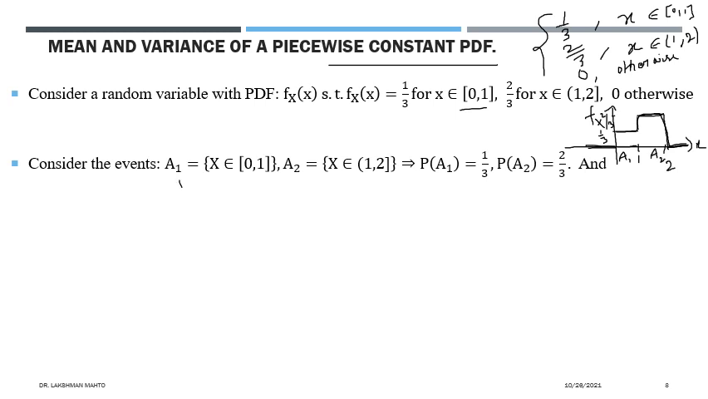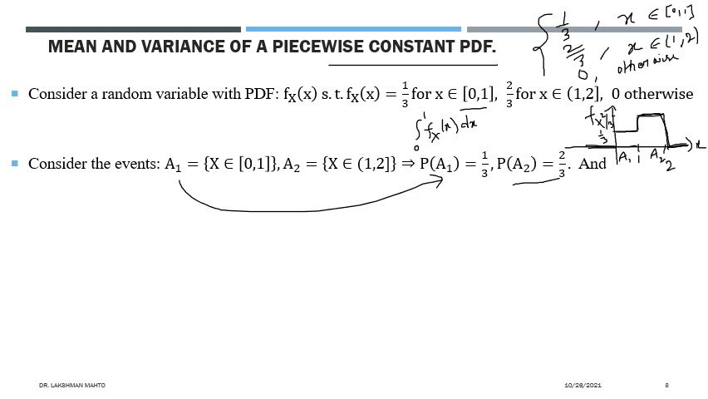From there you can easily derive the probability of A1. You have to integrate the corresponding density from 0 to 1, and the value would be 1 by 3. Similarly, to calculate the probability of A2, you integrate the density from 1 to 2, and the value would be 2 by 3. So we have A1 and A2 along with their probabilities. That means A1 and A2 define a partition of the associated sample space.